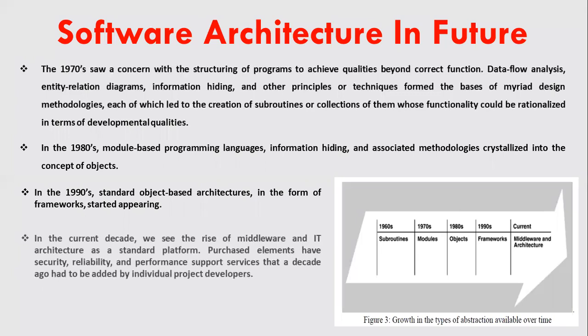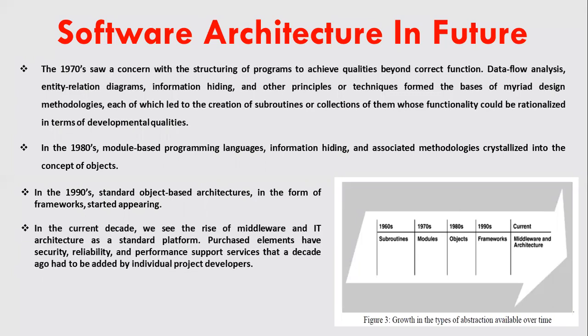In the current decade, we see the rise of middleware and IT architecture as the standard platform. So here the purchased elements have security, reliability and performance support services that a decade ago had to be added by the individual project developers. We summarize this discussion in the figure shown aside.